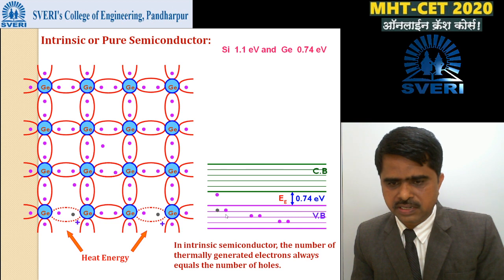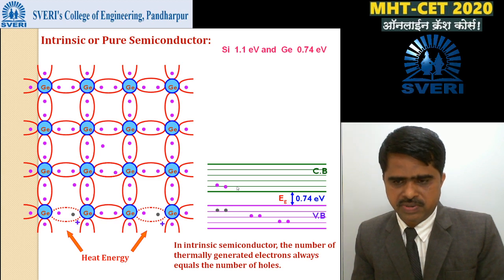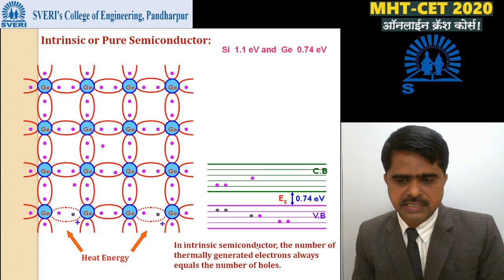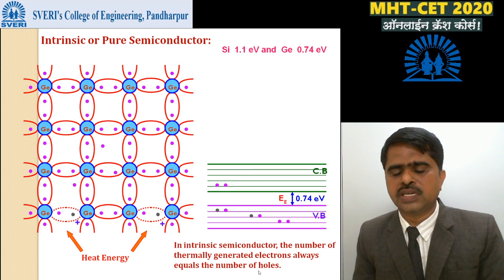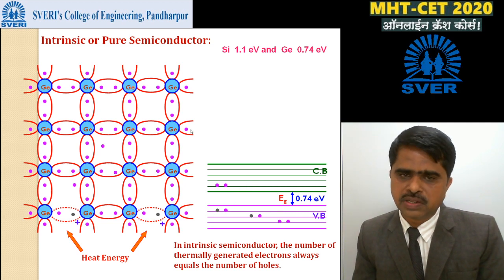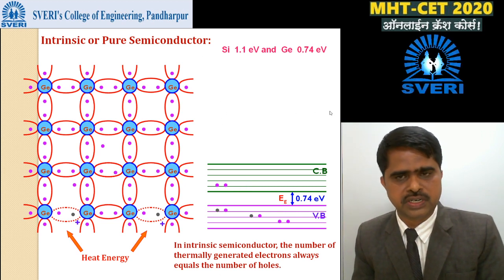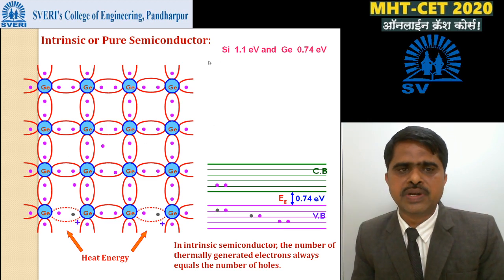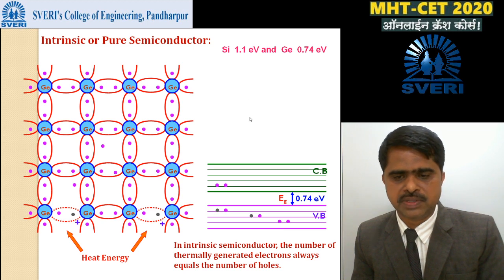When temperature increases, electrons jump from the valence band to the conduction band, and one hole is created in the valence band and one free electron in the conduction band. So in intrinsic semiconductors, the number of thermally generated electrons is always equal to the number of holes. The concentration of electrons is equal to the concentration of holes in pure semiconductors.